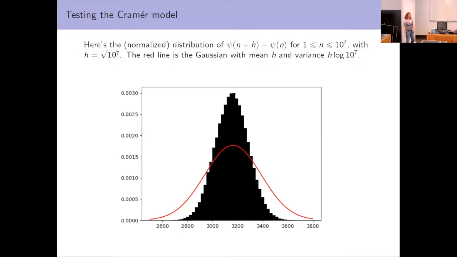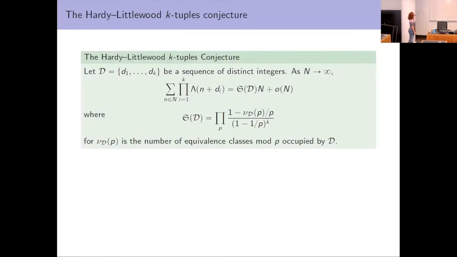And so, okay, we can adjust the Cramér model. And we can adjust it by taking into account local factors at small primes. And so what that looks like in our computations is we're going to take into account the Hardy-Littlewood k-tuples conjecture. And so as a reminder, we have a sequence or a tuple of distinct integers d1 through dk.